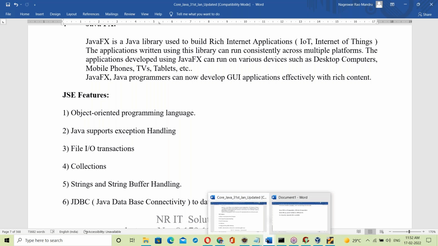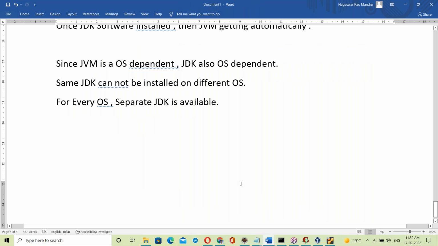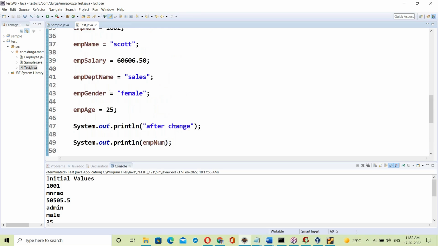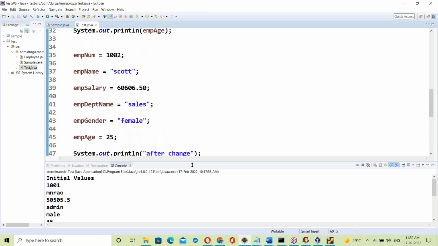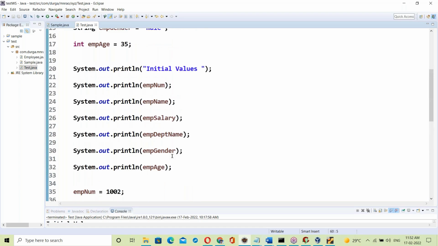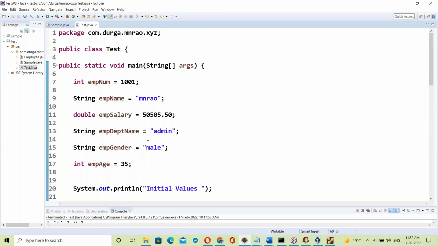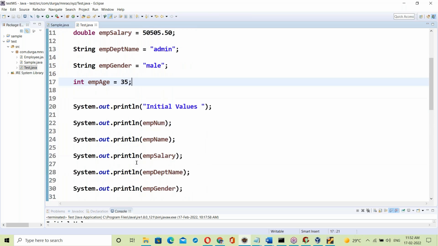Going forward, we'll see a lot of things like this, the internals of every program and what is happening at the back end. Today, in the morning batch, I explained variables. Generally, any trainer covers variable declaration, storing data and displaying it.